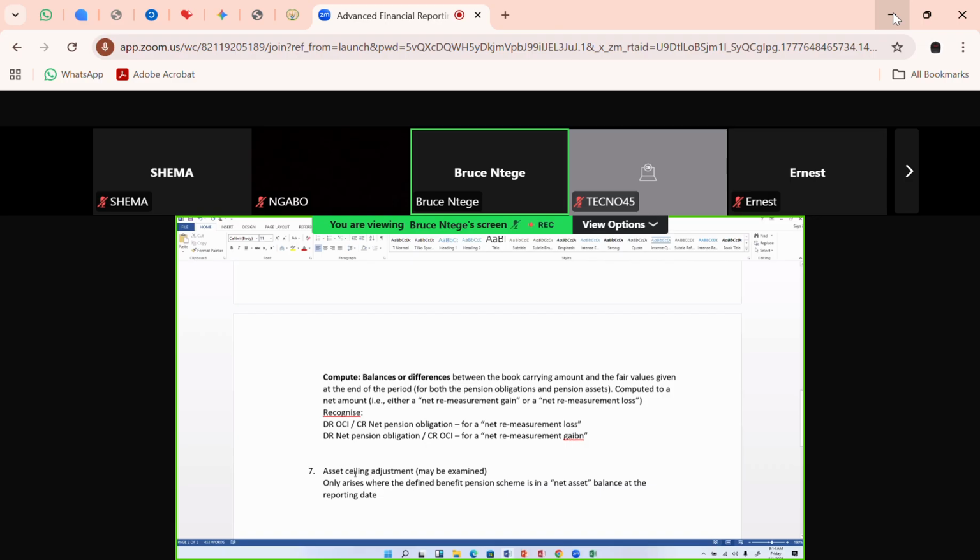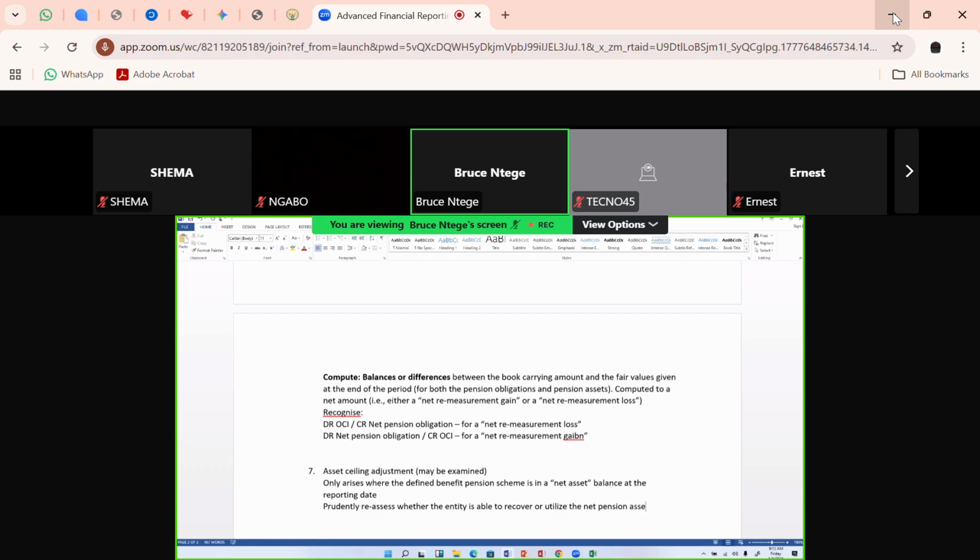So an asset ceiling adjustment will only arise when the defined benefit pension scheme is in a net asset position at the reporting date. In which case, prudently, we need to reassess whether the company is able to recover or utilize that net pension asset.